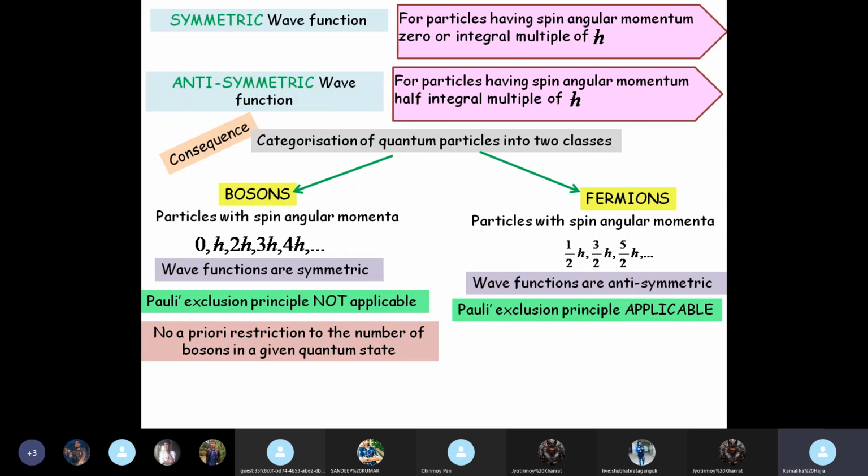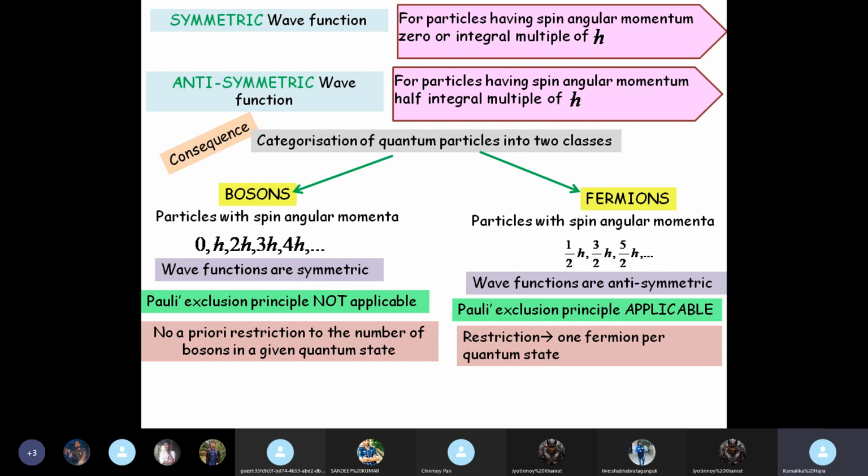there is no a priori restriction to the number of bosons in a given quantum state. Since bosons do not follow Pauli's exclusion principle, therefore there is no restriction to the number of bosons that can reside in a particular quantum state. There can be 2 or more photons in a particular quantum state. But for fermions, there is a restriction.